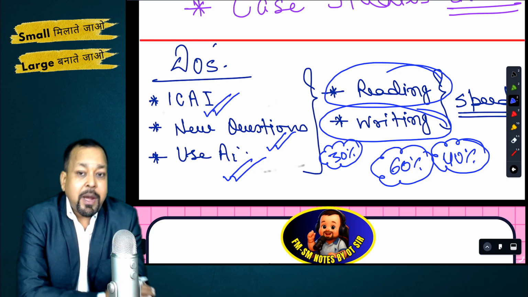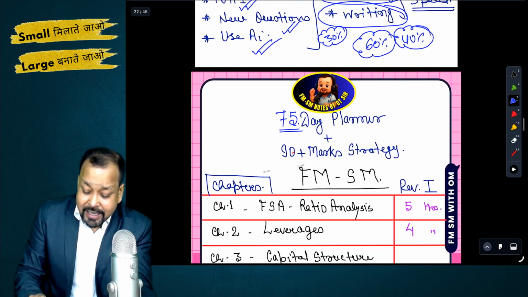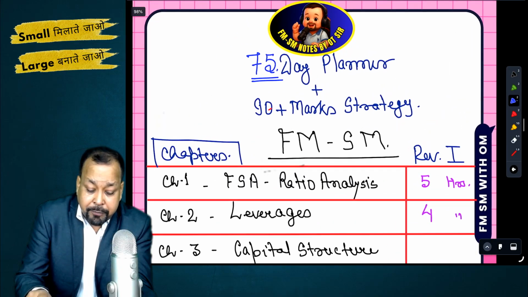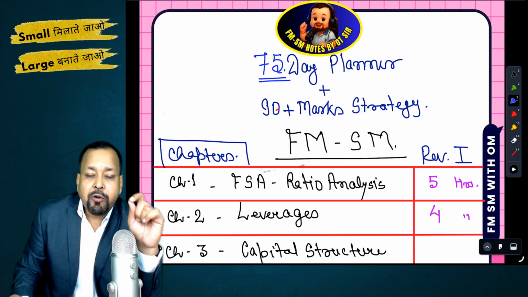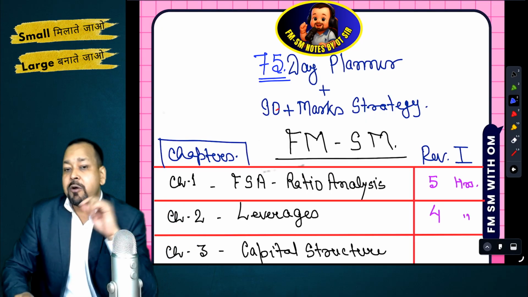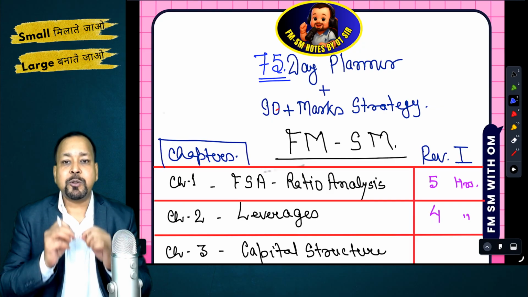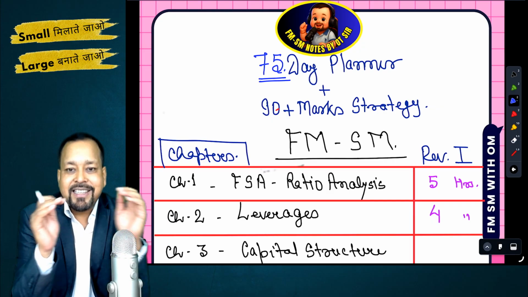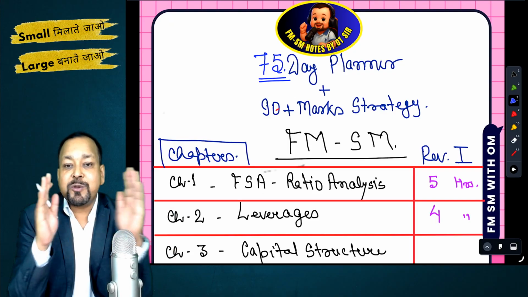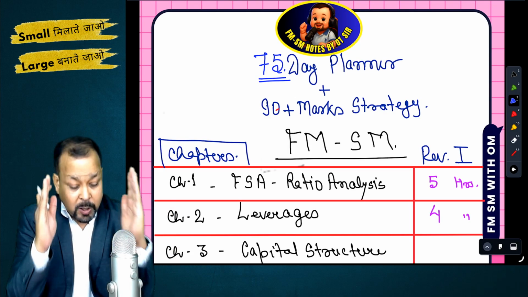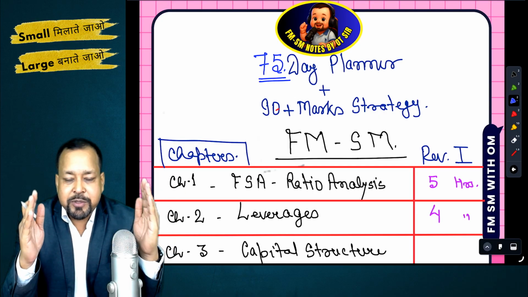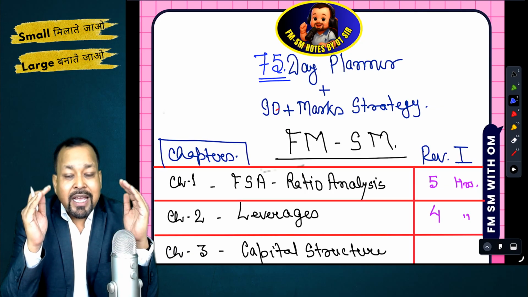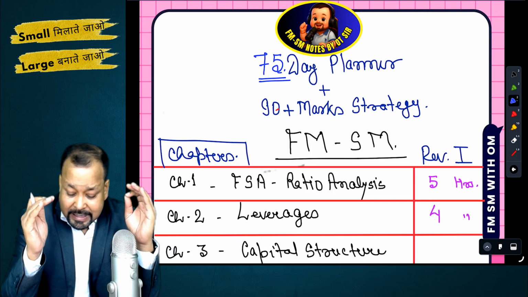So guys, I hope I'm very clear and precisely clear about my concept of the planner, or the approach that we are going to follow for Jan 26. Now, before I start, you will have to show your manifestation by saying "Abki baar 90 paar." We want to score 90 plus in FM and SM alone, because this is going to help us clear both the groups, not only one group, second group, both the groups. In this fashion, we start with our planner.